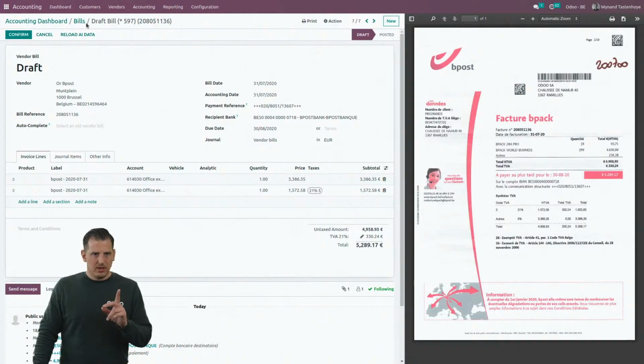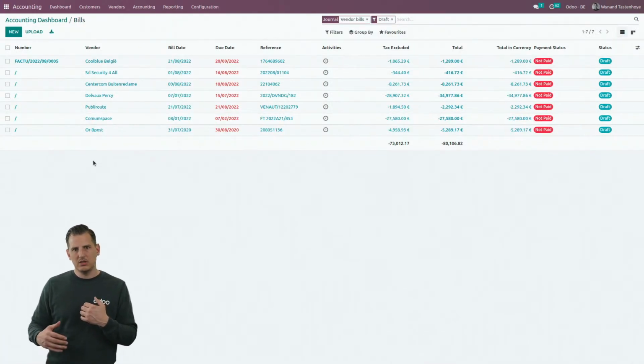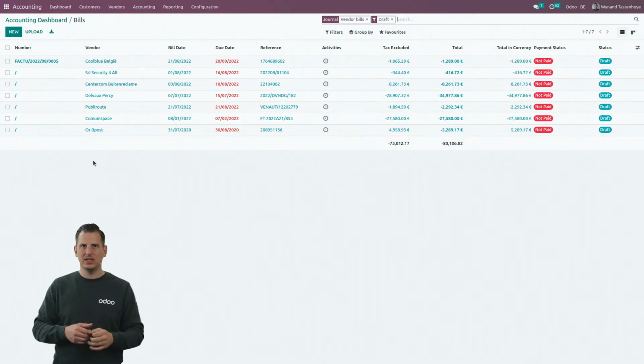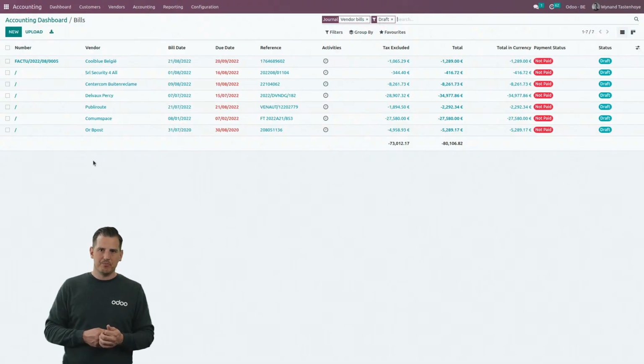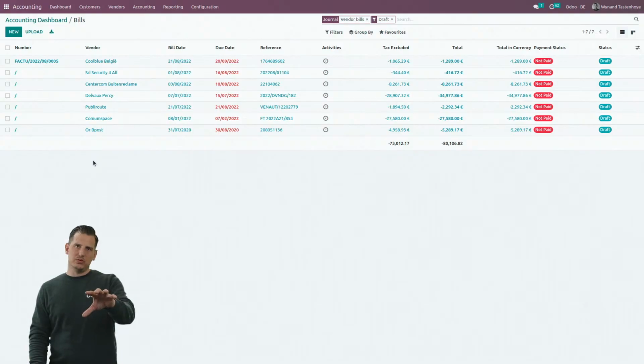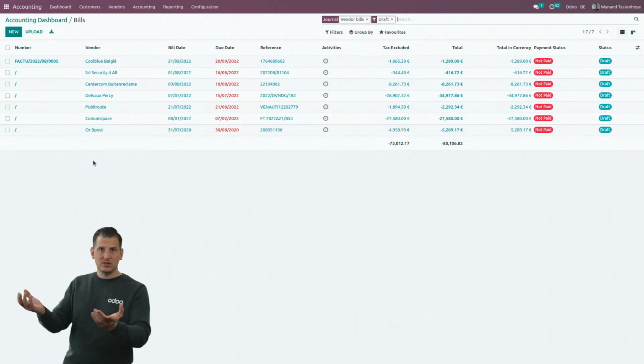But let's take one step back now and go back to the original screen, because you see that I didn't change anything over here except linking the correct vehicle. Basically, the OCR has pre-filled in everything. So at this point, everything that we did till now, the accountant can let his customer handle all of that.